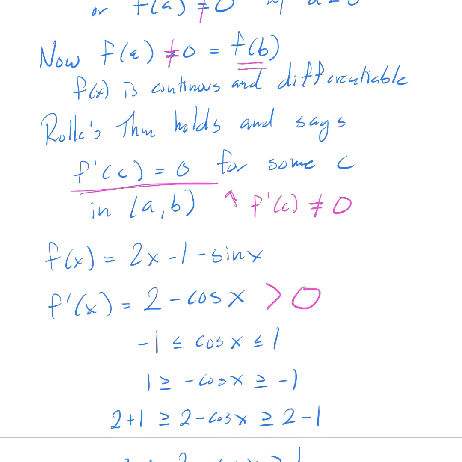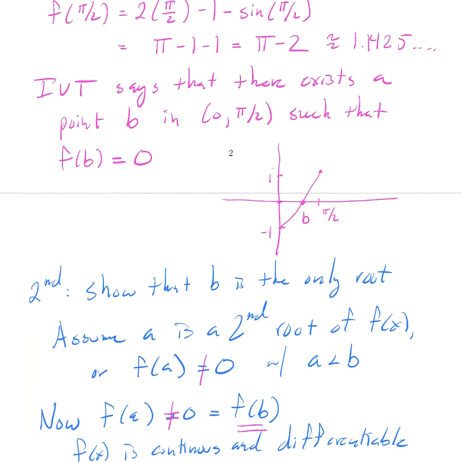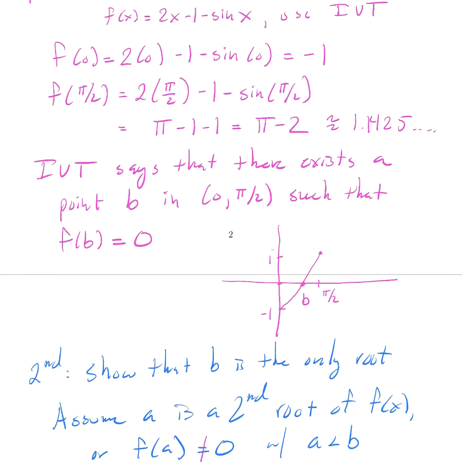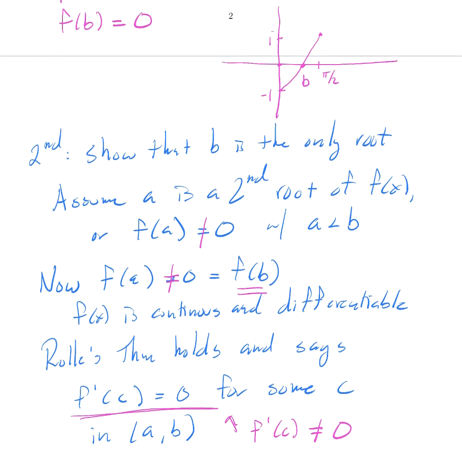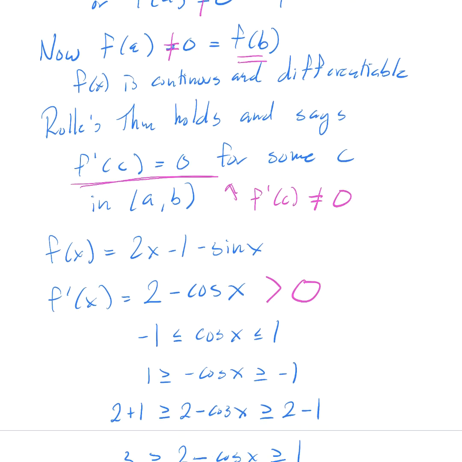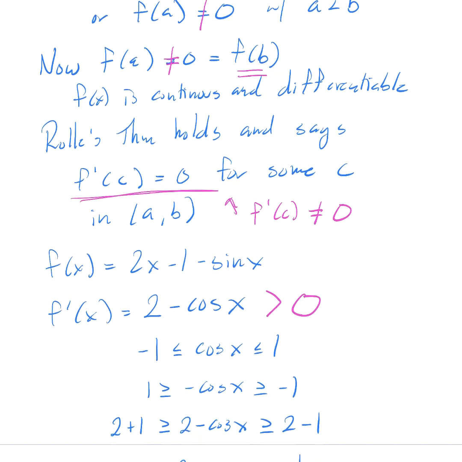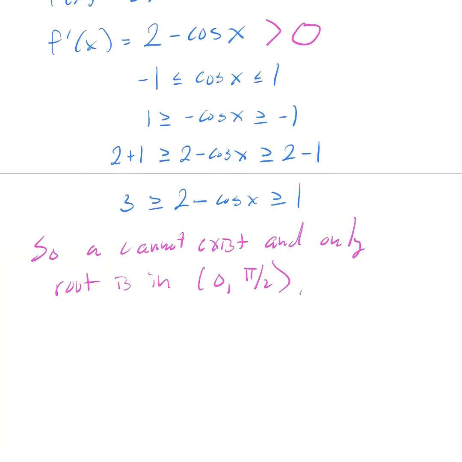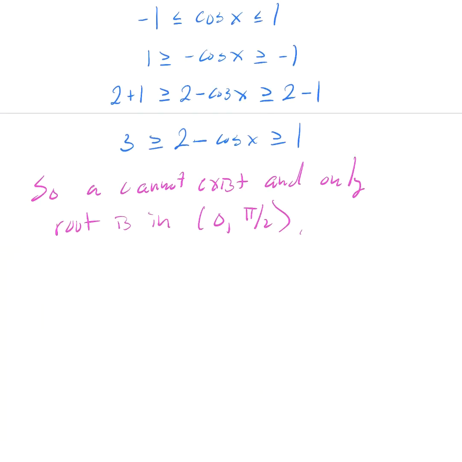Okay, we established there is at least one root, called it b. We said, hey, could there be another one? If there's another one, Rolle's theorem has to hold. Well, if Rolle's theorem holds, the derivative has to be equal to 0, but the derivative is always positive. So Rolle's theorem can't hold, which means that second root can't exist, which means we can't have any other roots. And so this root a cannot exist, and the only root is in 0 to pi over 2.